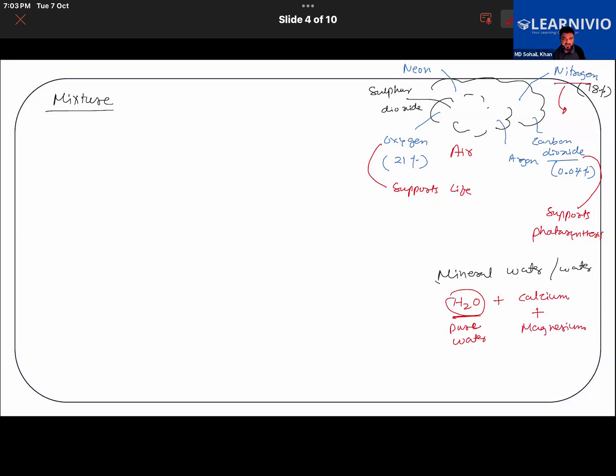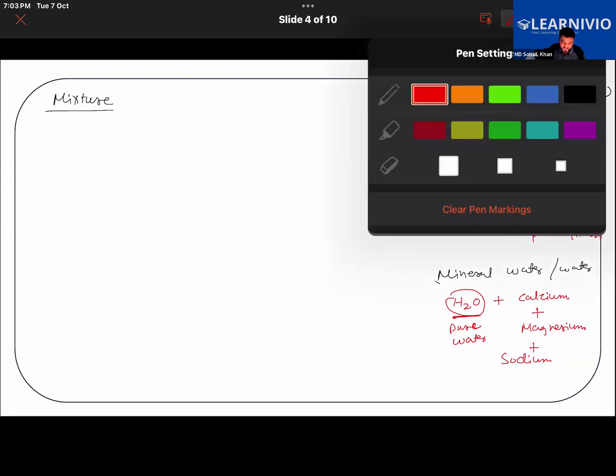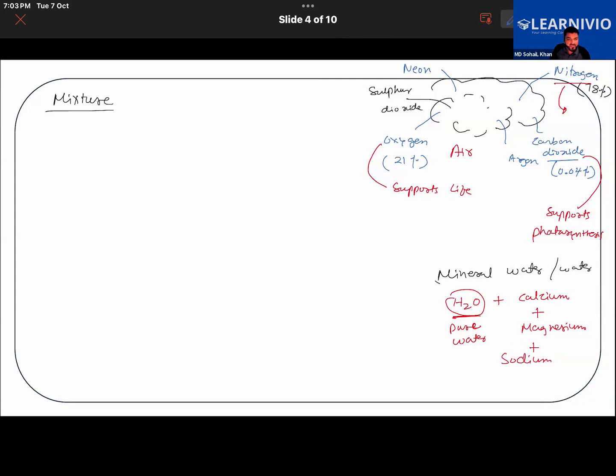Getting it, Sai, what I'm trying to say? It contains some amount of sodium in it also. Or suppose someone is consuming dirty water, so there might be some sand or soil particles in it also. So we can say that water is also a mixture here. Water which we drink contains pure water along with some minerals in it. So water is also kind of a mixture actually. So now let us define the word mixture here.